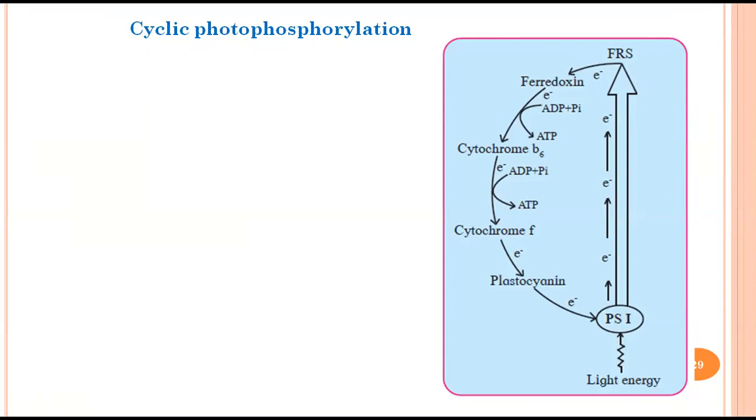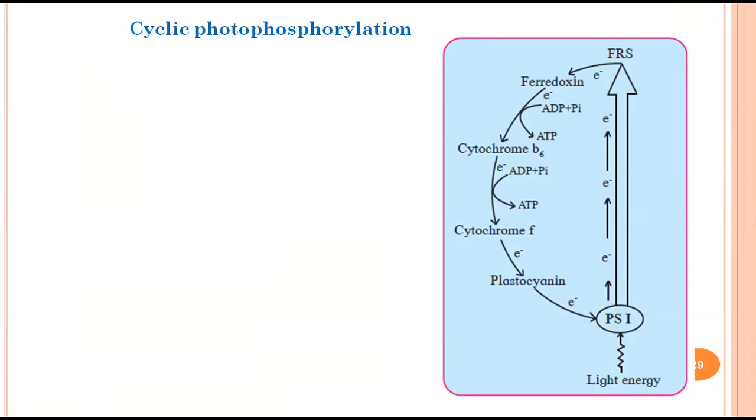But if you see within this particular reaction, there is something happening. What is happening? There is phosphorylation of ADP plus Pi into ATP. In cyclic photophosphorylation, which photosystem is involved? It is PS1. PS1 means P680, right? P700. 700, very good. So it's not 680, it is 700. So PS1 means the P700 system is here.